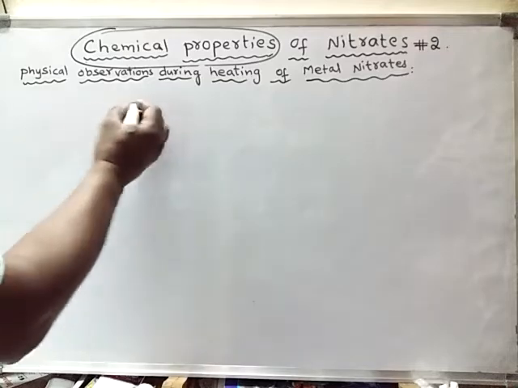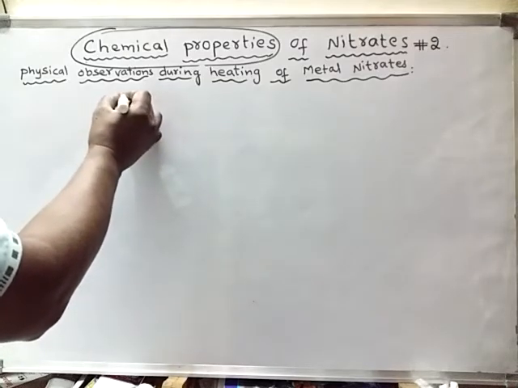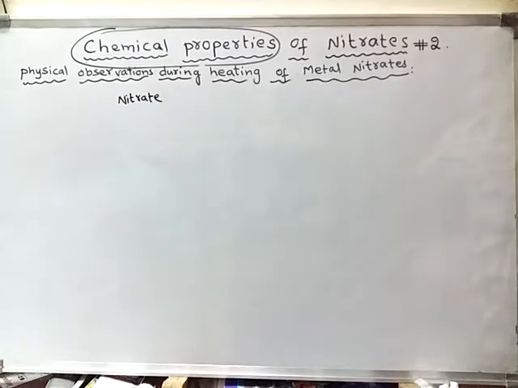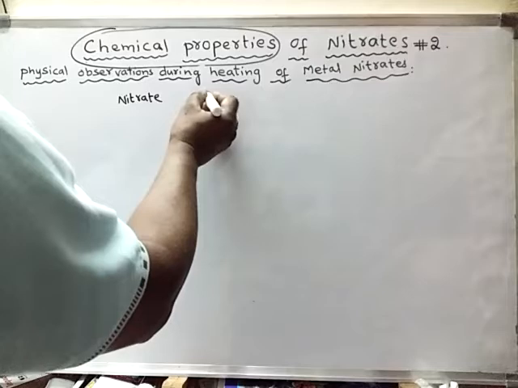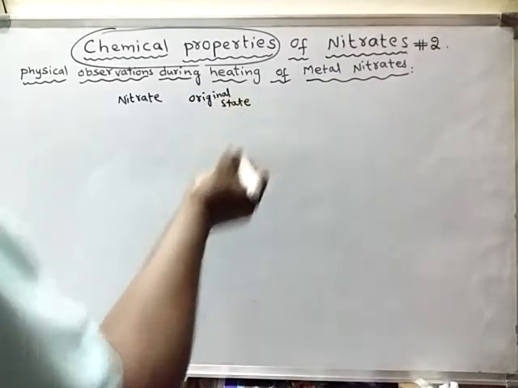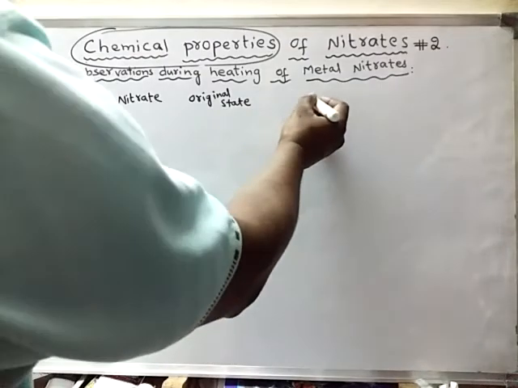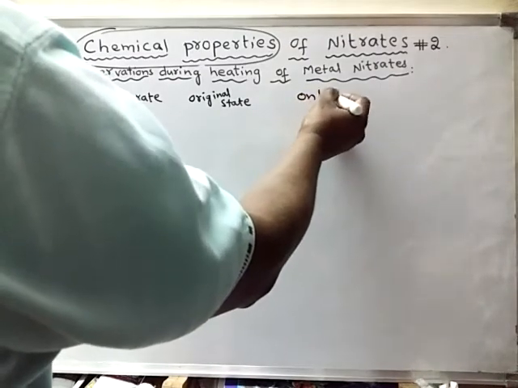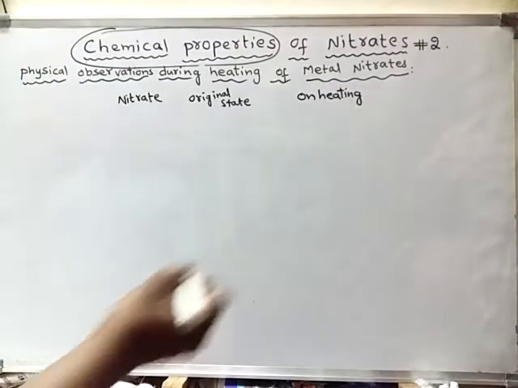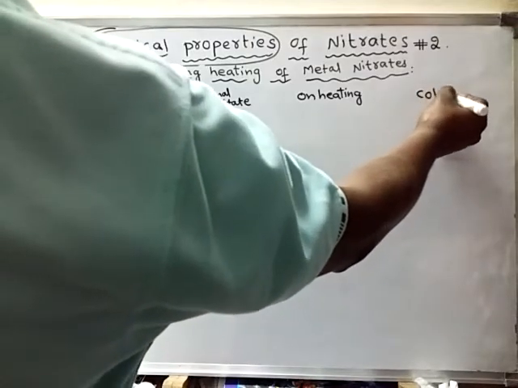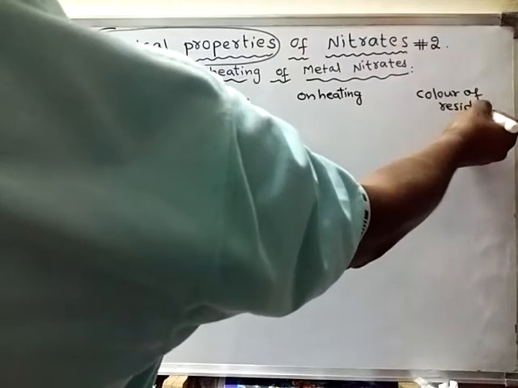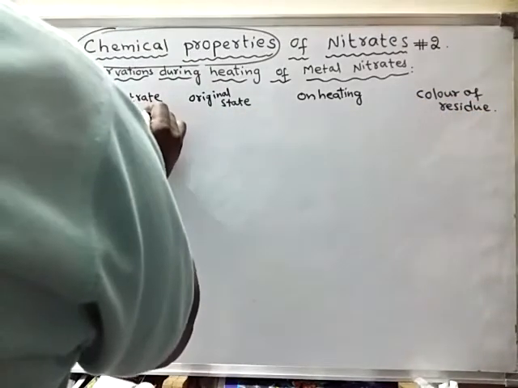Under this there are some headings: which nitrate, the original state of that nitrate, what happens to that nitrate on heating, and what is the color of the residue?